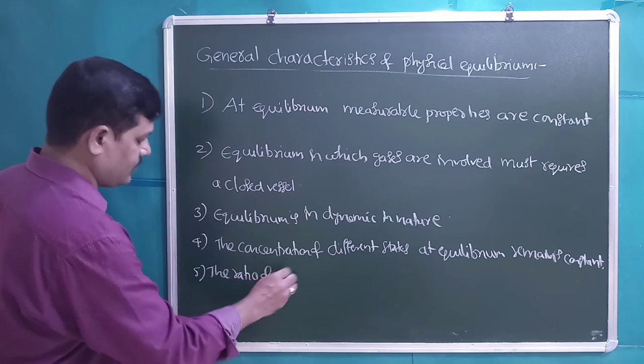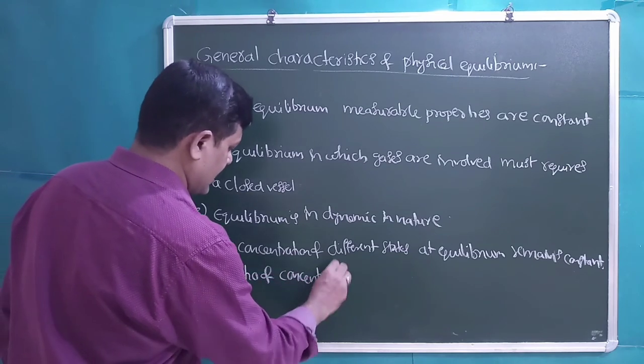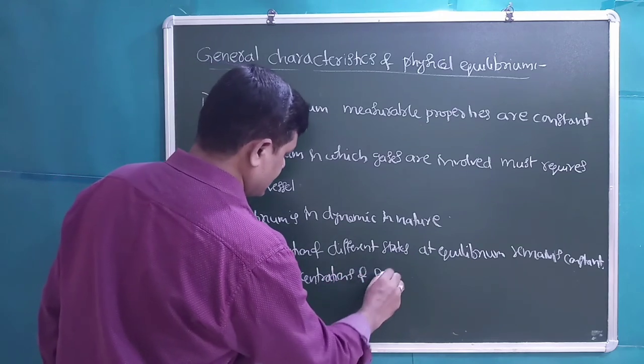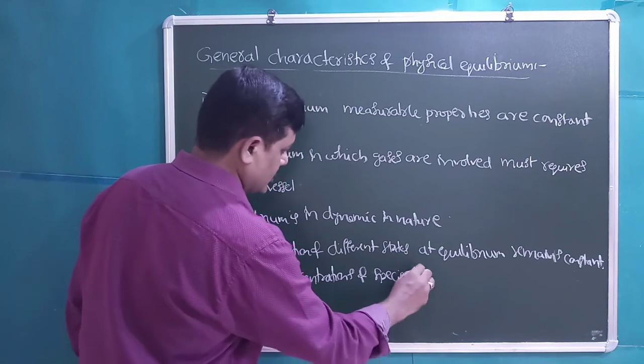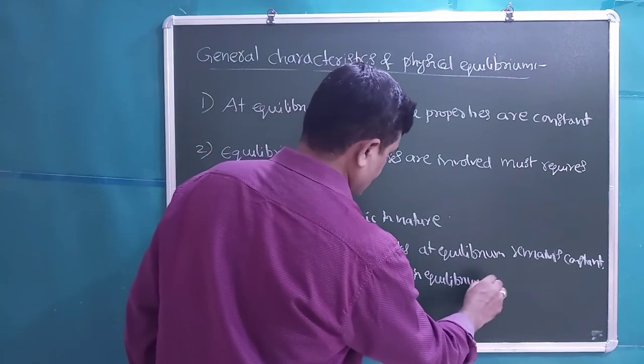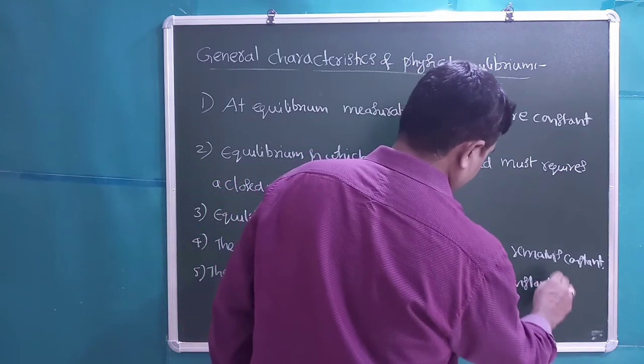The ratio of concentrations of species in equilibrium is constant at constant temperature.